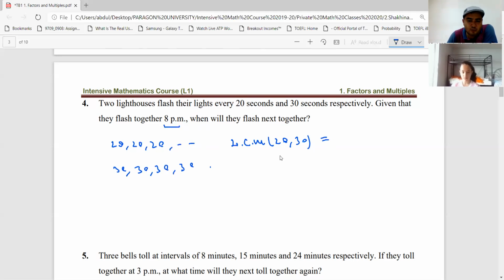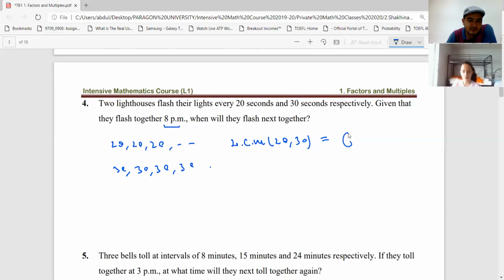Shahina, just mentally tell me, what is the least common multiple of 20 and 30? What is the smallest number that is divisible by 20 and 30? No, the smallest number that is divisible by 20 and 30. Least common multiple.